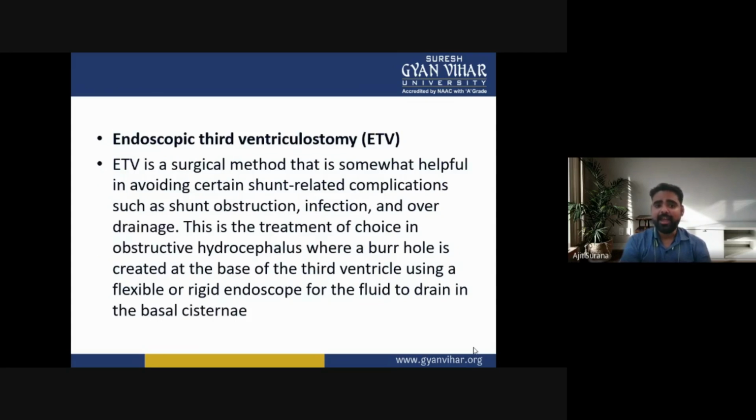Next is the endoscopic third ventriculostomy, or ETV. Endoscopic third ventriculostomy, or ETV, is a surgical method that is somewhat helpful in avoiding certain shunt-related complications such as shunt obstruction, infection, and overdrainage. This is the treatment of choice in obstructive hydrocephalus.